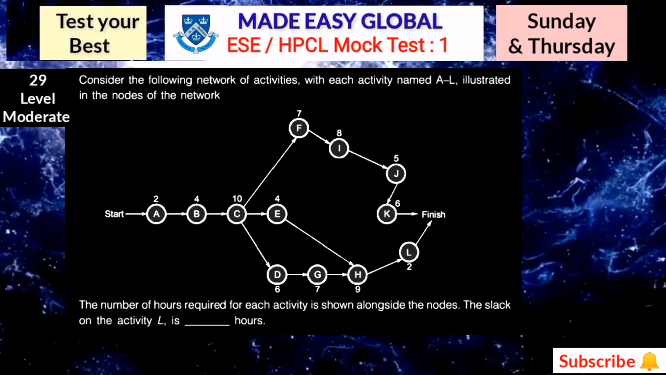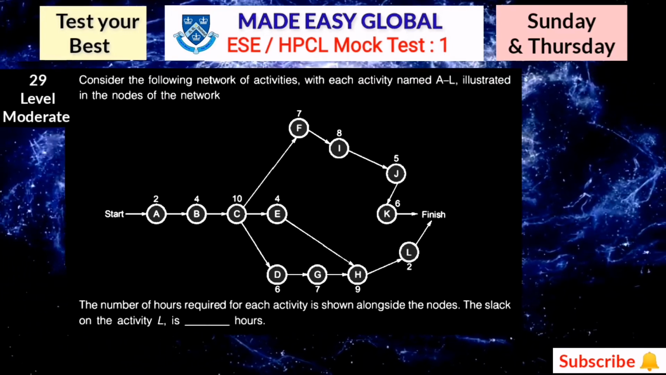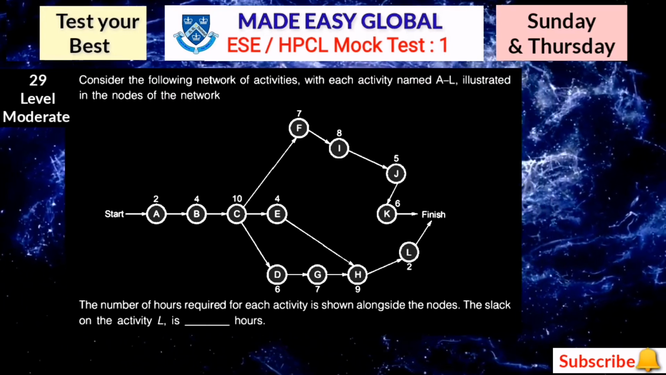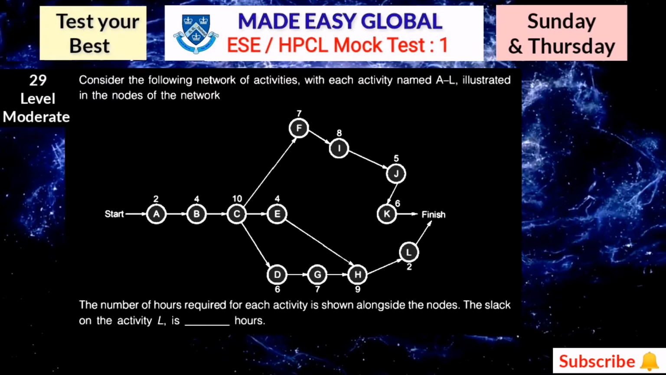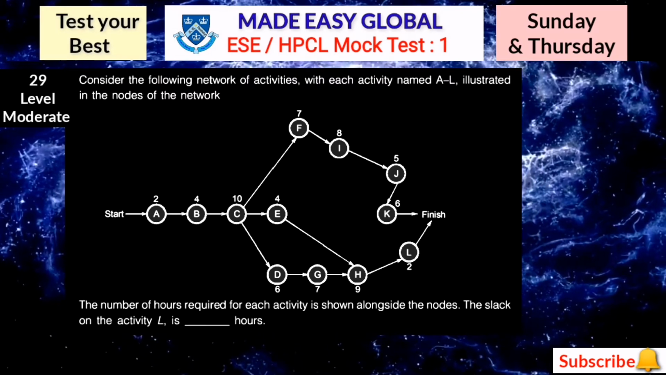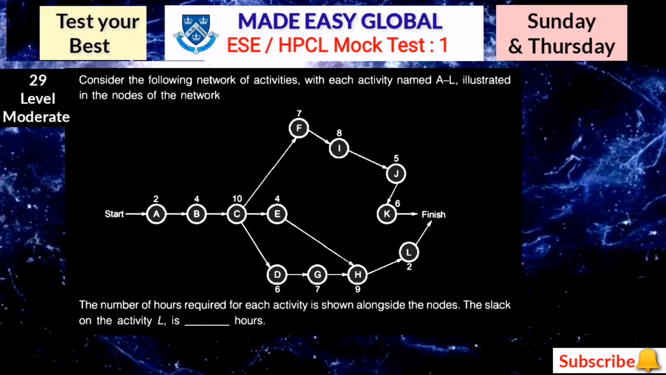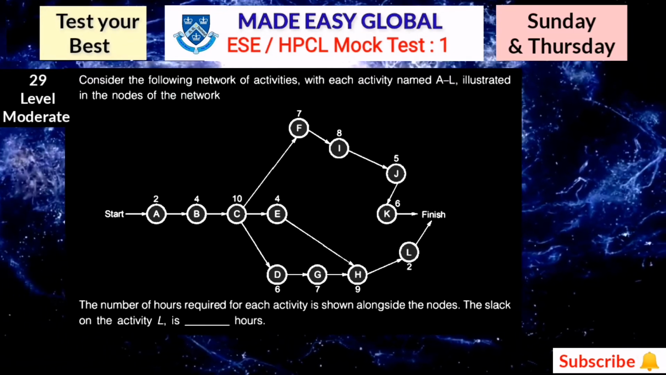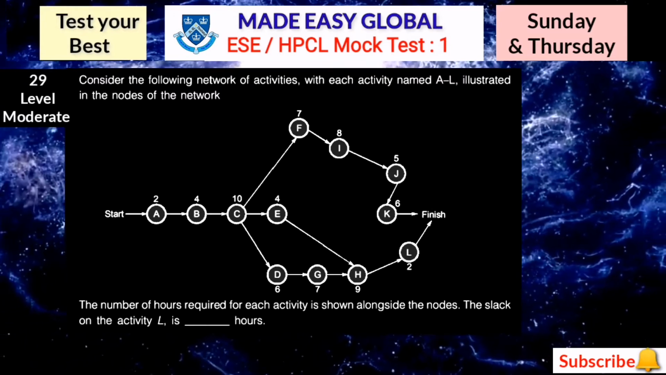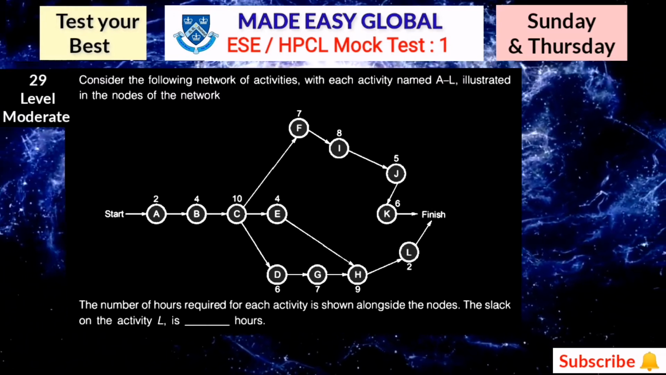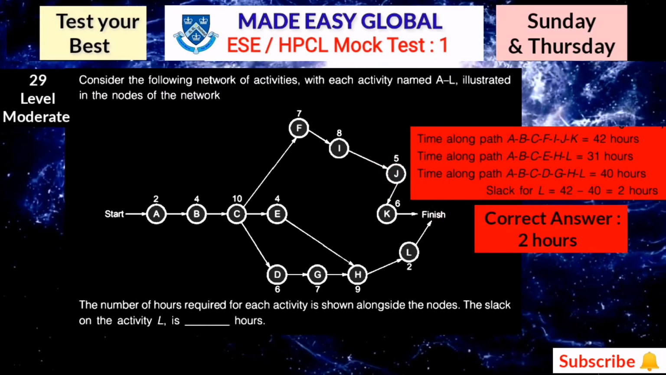Now the next question is 29. Consider the following network of activities with each activity named A to L illustrated in the nodes of the network. The number of hours required for each activity is shown alongside the nodes. The slack on the activity L is how many hours? This is a question from industrial engineering, and you all know every year there may be one or two such questions.